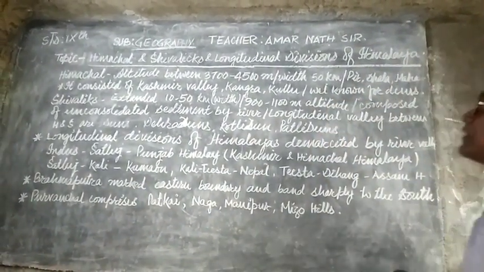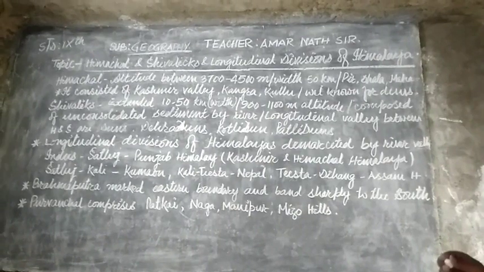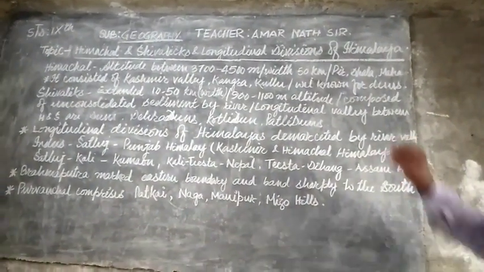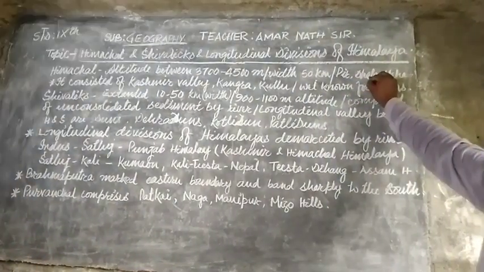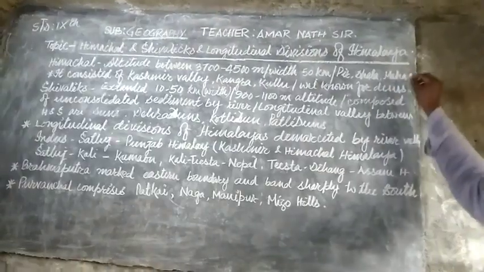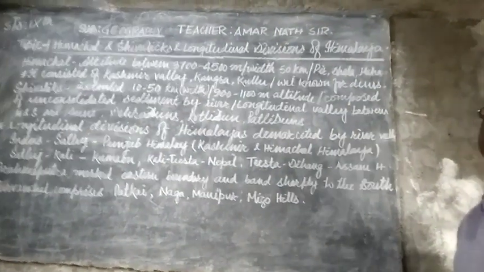The main higher parts of this Himachal are the Pir Panjal range, Dhauladhar range and Mahabharat range. All of these ranges make up the Himachal.